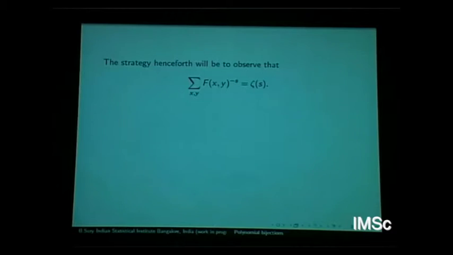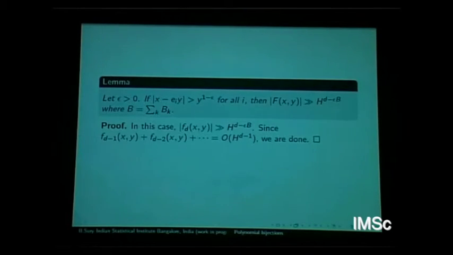What I want to say is that this may not happen for all i, but if it doesn't happen for all i, so that |x minus e_1 y| is less than y to the 1 minus epsilon, then it can happen only for e_1. It can't happen for other e_i's, obviously, because the size is y to the power 1 minus epsilon. So we will use that.